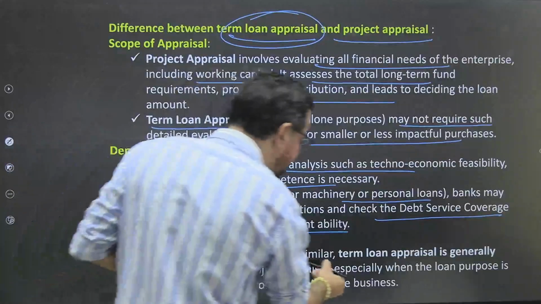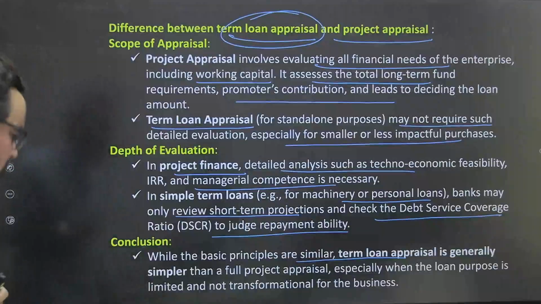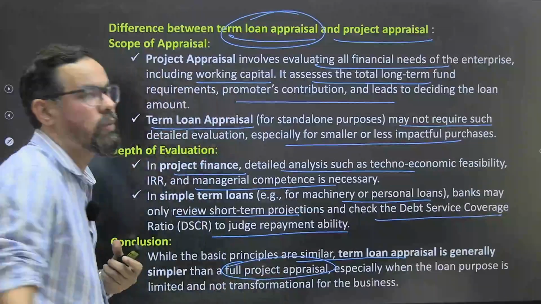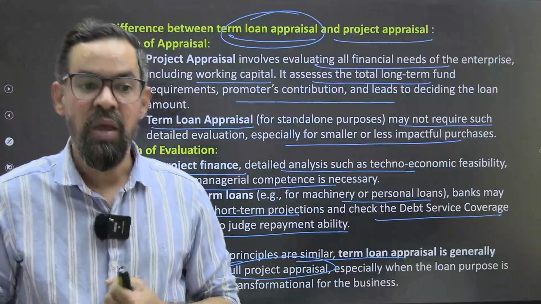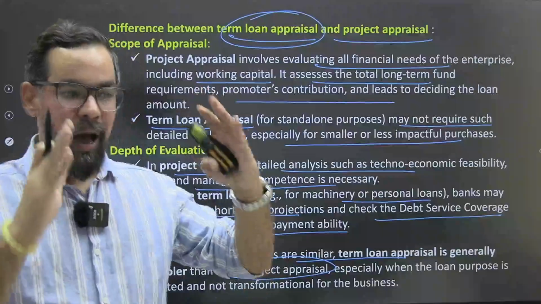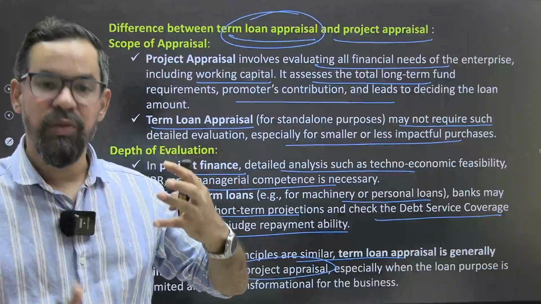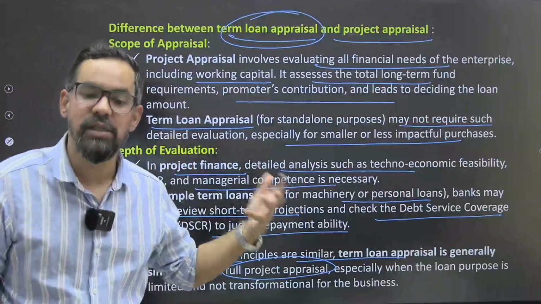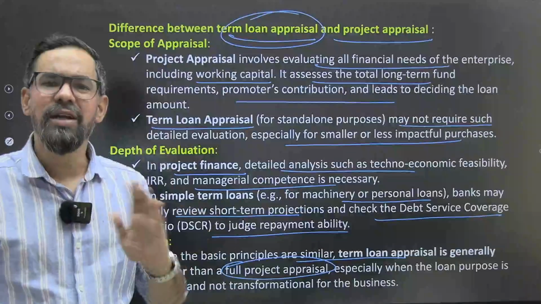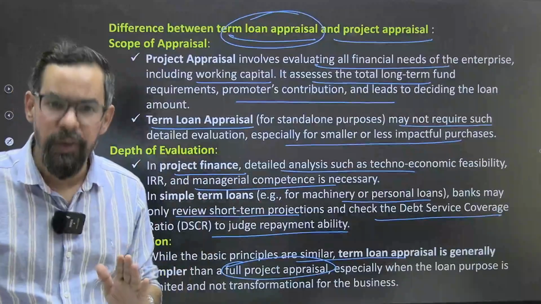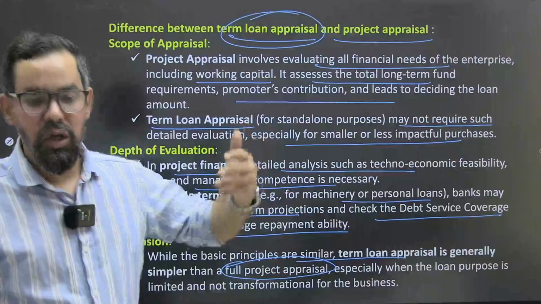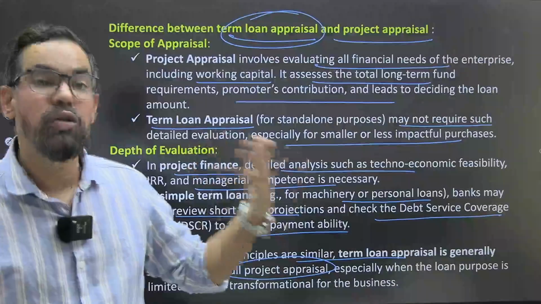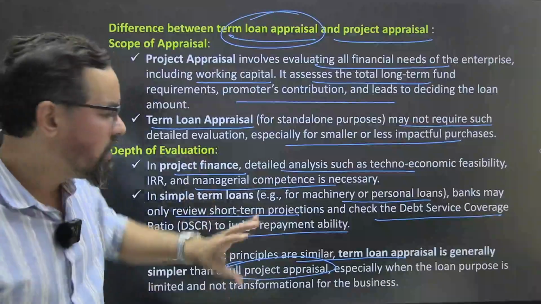So while the basic principle are similar, term loan appraisal is generally simpler than the full project appraisal because in this particular situation we are analyzing the entire project, the viability of that particular project in long term, कि आपका what is the completion period, आपका then after completion period how it will generate the overall cash flow for the business, वो सारी चीजें आपको ध्यान रखनी है। बट टर्म लोन के अंदर थोड़ा सा इतनी सारी चीजें आपको देखने के लिए नहीं मिलेंगी, ठीक है। इट इज मोस्टली डिपेंड ऑन दी पास्ट बैलेंस शीट और द फंडामेंटल्स ऑफ दैट पर्टिकुलर कंपनी एज वेल एज आपका दी ओवरऑल डेट, वी कैन यूज आपका डेट सर्विस कवरेज रेशियो, मतलब लॉन्ग टर्म आपका सॉल्वेंसी रेशियोज, बेसिकली वी कैन यूज दोज पर्टिकुलर वन, with that we can make analysis.